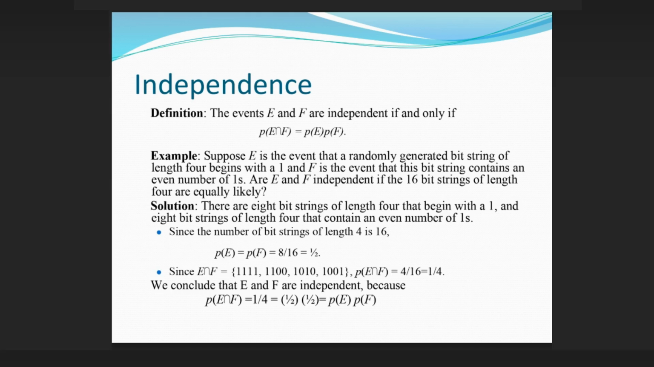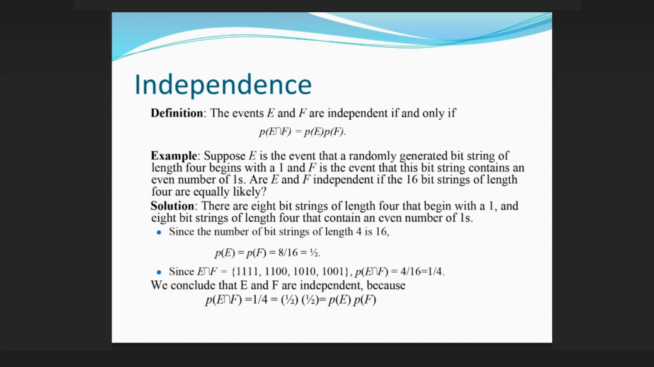Example. Suppose E is the event that a randomly generated bit string of length 4 begins with a 1 and F is the event that this bit string contains an even number of 1s. Are E and F independent if the 16 bit strings of length 4 are equally likely? Solution. There are 8 bit strings of length 4 that begin with a 1, and 8 bit strings of length 4 that contain an even number of 1s.